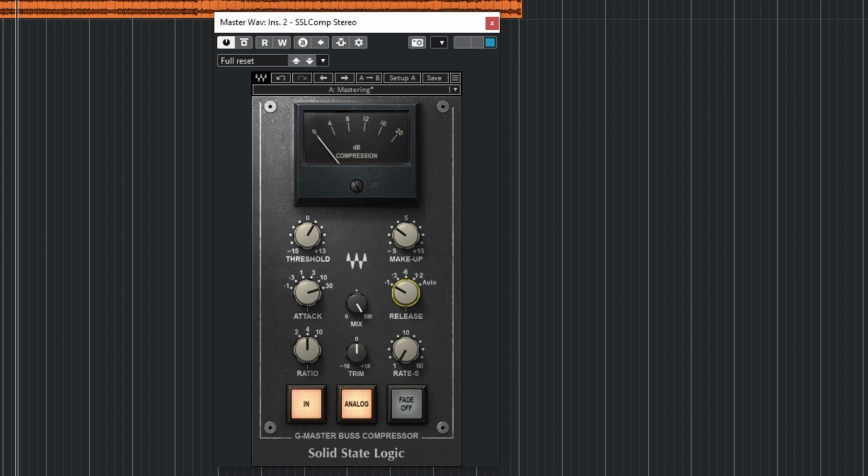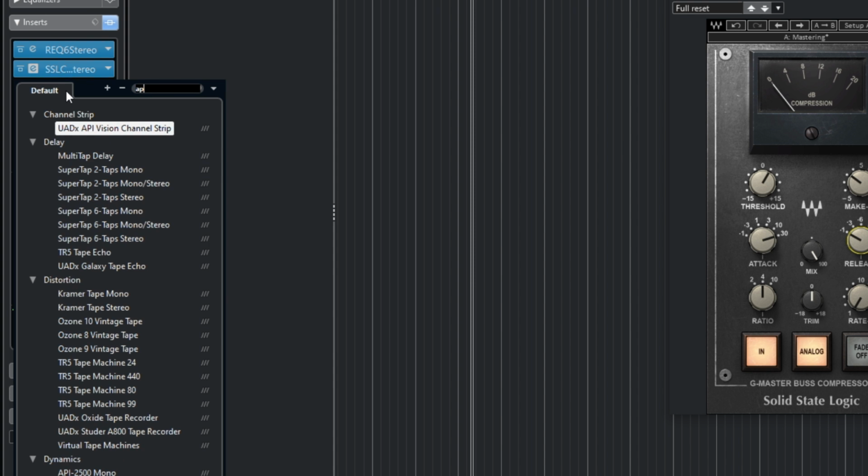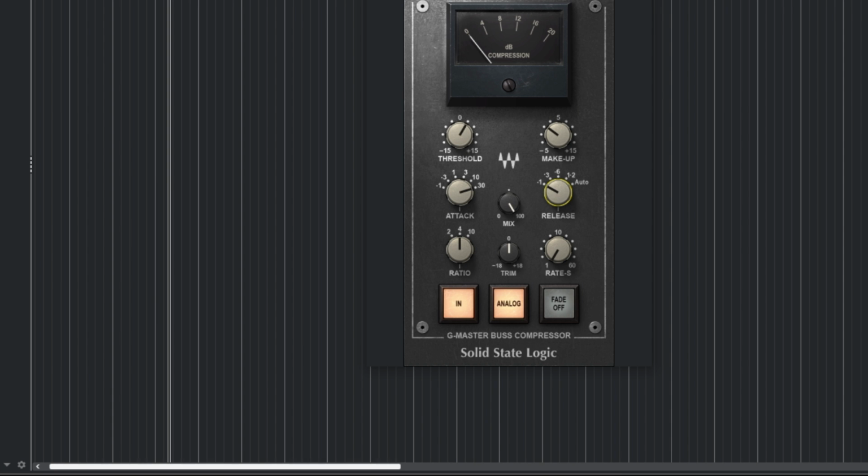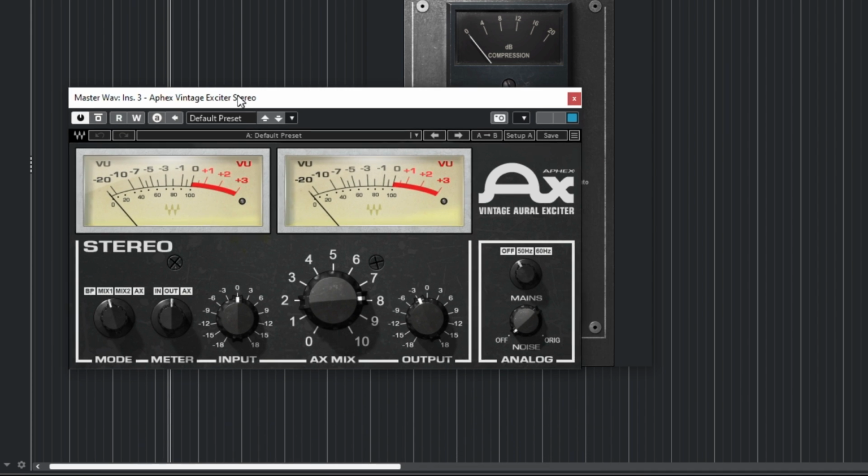And the next thing I'll add is Effects Vintage Exciter. This is also from Waves. This is an exciter which will bring some of the highest information for me. So I'll use this Effects Vintage Exciter to bring that kind of high sounds in the song.